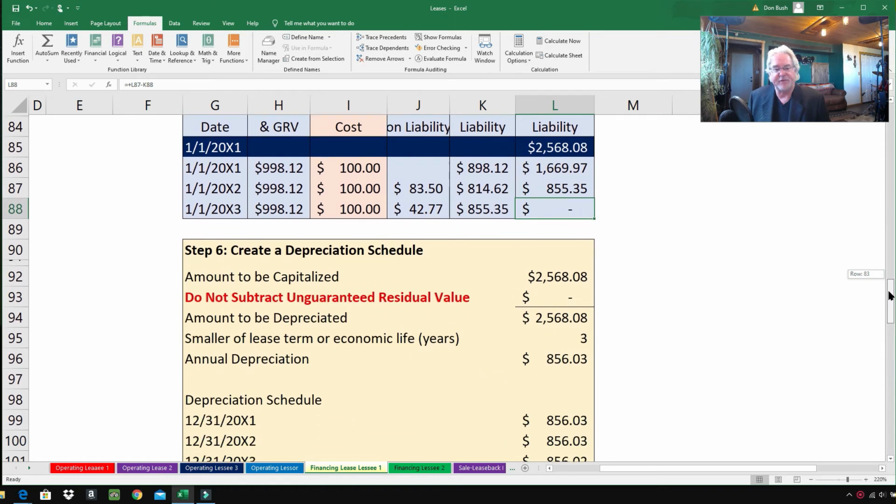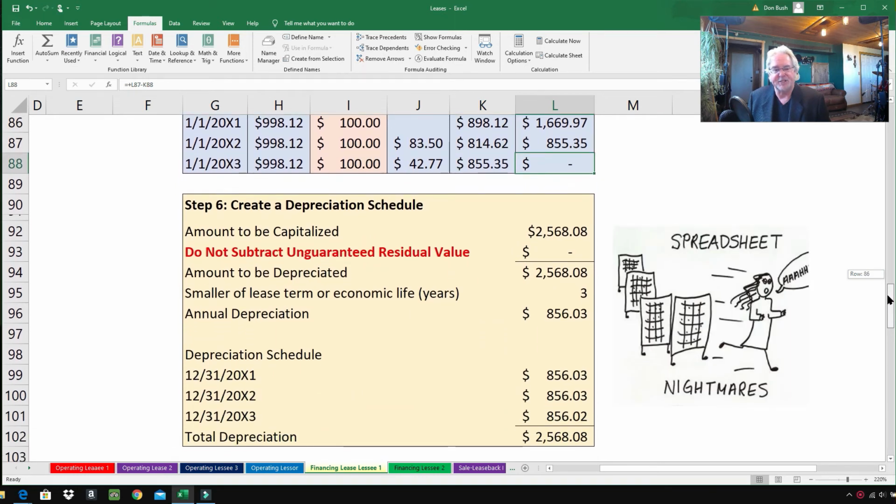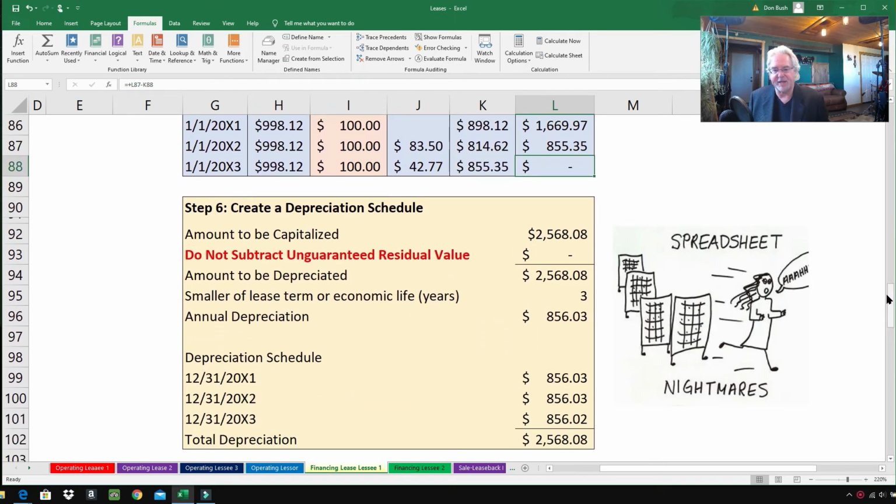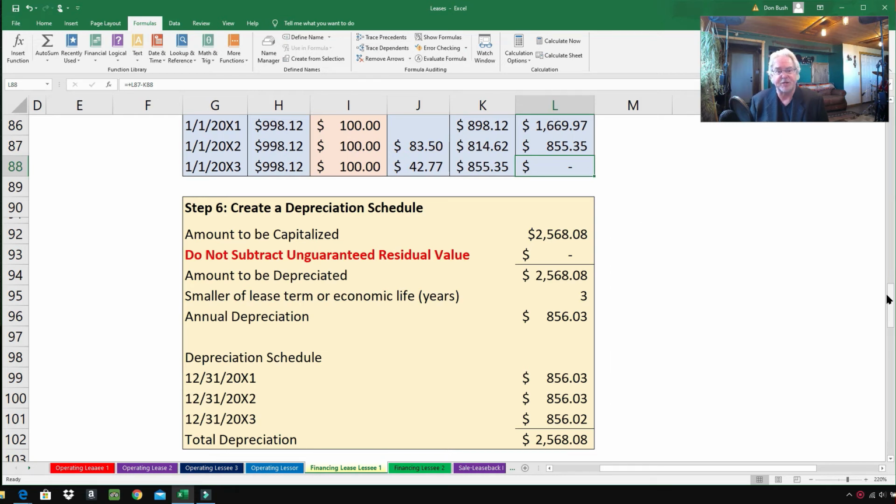Lastly, we've got to create a depreciation schedule because according to the accounting rules, the lessee is buying this generator. They're not just renting it, they're actually buying it, which again is kind of crazy because they have to give this generator up at the end of the third year. But nevertheless, since they are buying this generator, in essence, they need to depreciate it.